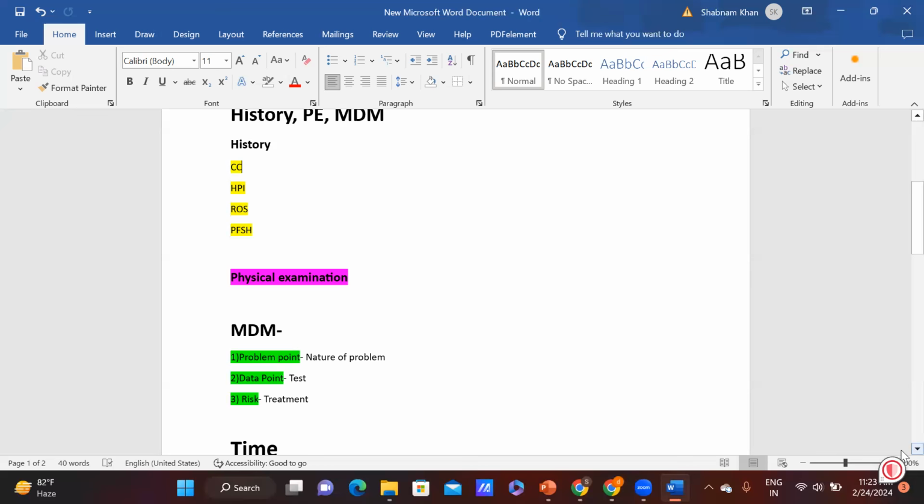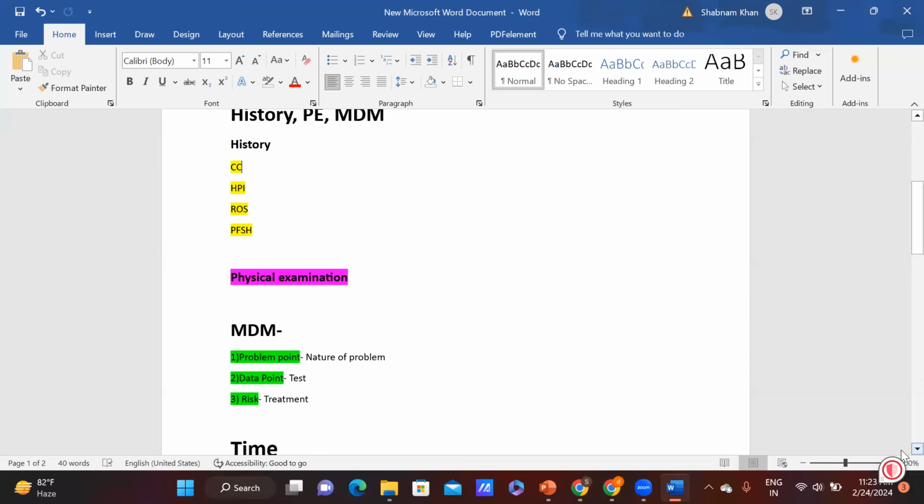I will talk more in detail about data point later, guys. But today, this much information is very important for both of you. Tomorrow, somebody asks you, what is data point? You should say, sir, the test ordered or reviewed by the physician is called data point. Is it clear, guys? Any questions here? Yes, clear, sir.